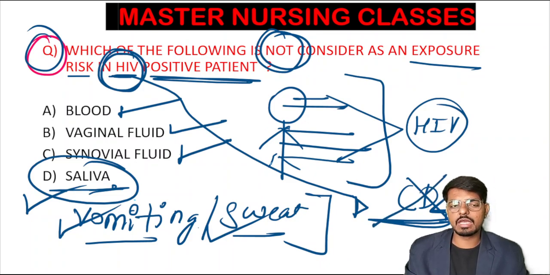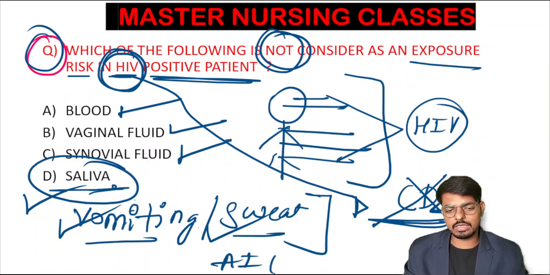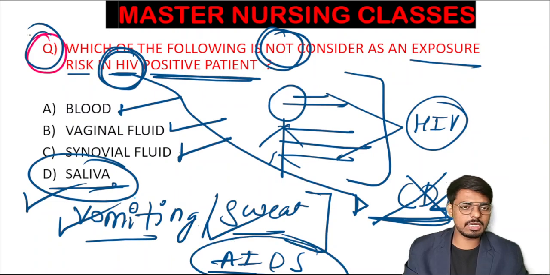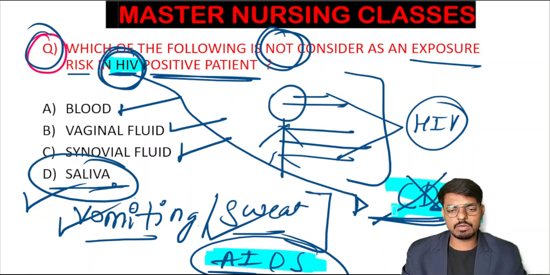And when the HIV infection is chronic, we call it AIDS. Can anyone tell the full form of AIDS? Yes, that is acquired immunodeficiency syndrome. The full form of AIDS is acquired immunodeficiency syndrome, and the full form of HIV is human immunodeficiency virus, and it targets the very important immune cells, that is, the CD4 cells. Very important. Other questions may arise from HIV.